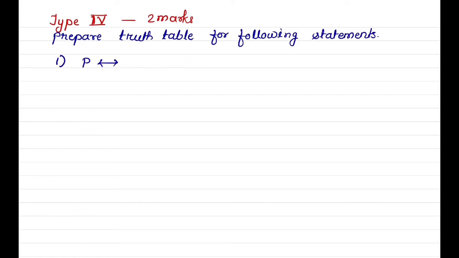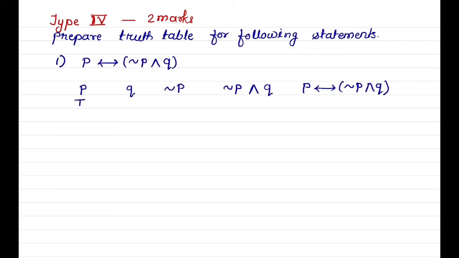P double implies negation of P and Q. We have to make 5 columns: P, Q, negation of P, negation of P and Q, and the last column is P double implies negation of P and Q. For P, first 2 values true and last 2 values F, and for Q alternately true, false.